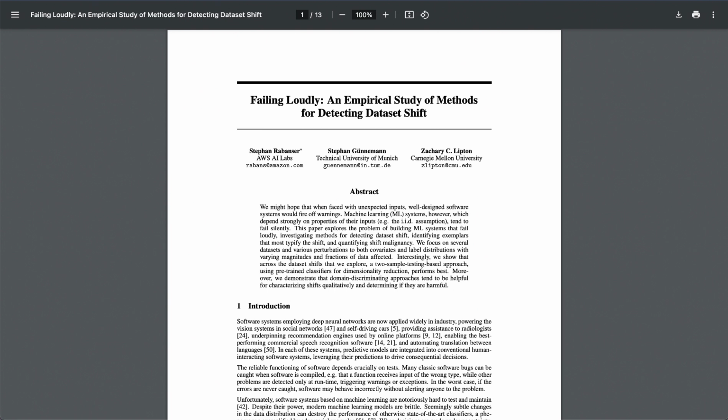I like that analogy. But what's even more remarkable is that they found dataset shifts, even in those benchmark datasets that everyone uses, like the MNIST dataset of handwritten digits. MNIST, isn't that like the hello world of image recognition? Like super simple, well-studied. That's what makes this finding so interesting.